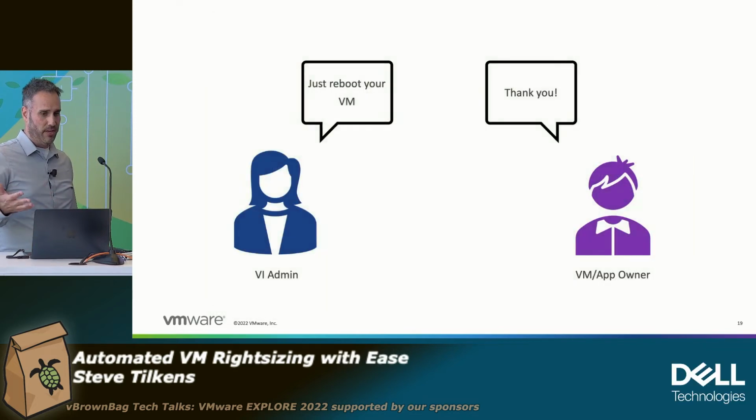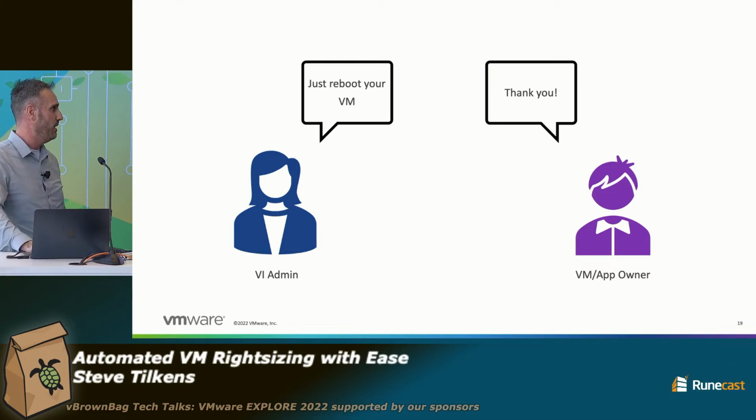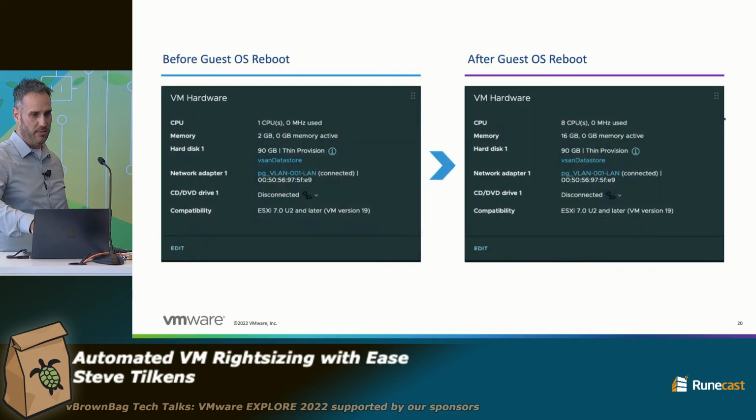So at this point, we validated it. Now we can go back to that VM and application owner and just say, go reboot your VM whenever it works for you and the business and your users. Leave me out of it, right? I'll go on my merry way. So much easier, right? And so you can see, obviously, the resources before the reboot was 1 CPU, 2 gigs of memory, and now it's 8 and 16, right? Pretty easy.